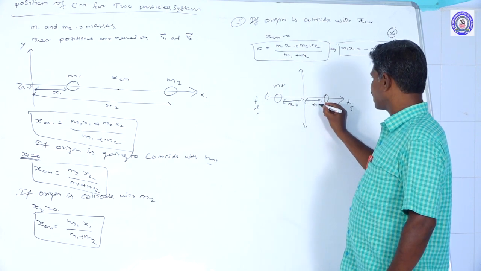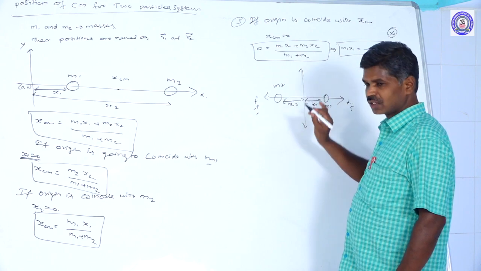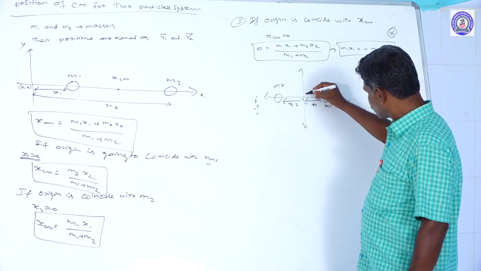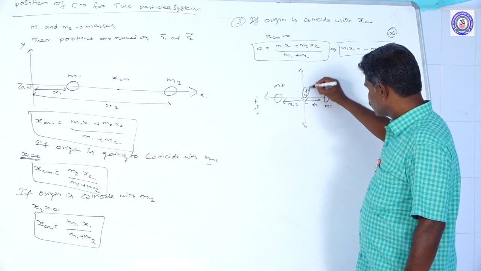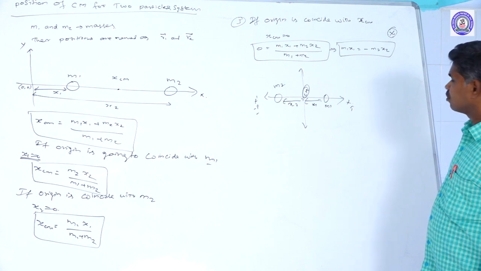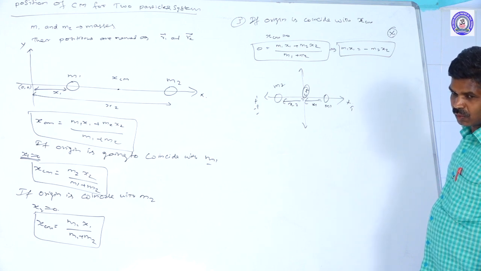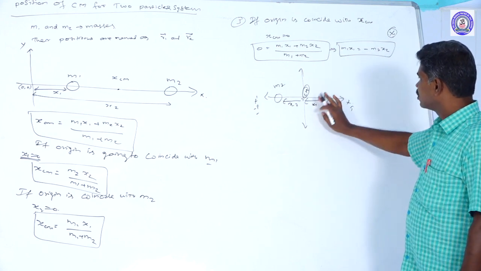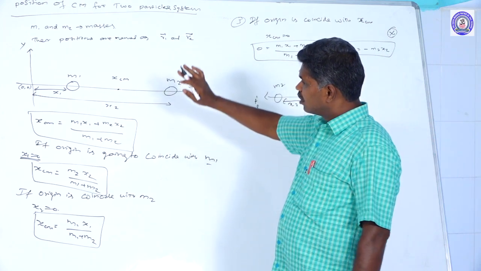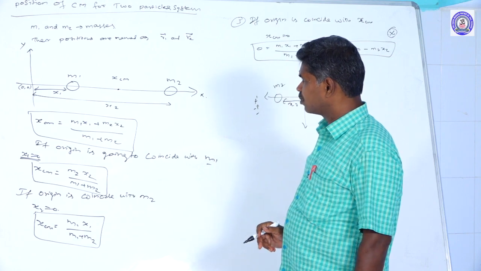So this distance is a positive value, which means x2 is a negative value. That's why if the center of mass coincides with the origin here, we have the formula m1 x1 is equal to minus m2 x2. The minus sign is because the two are in opposite directions. Okay, these three concepts are most important.